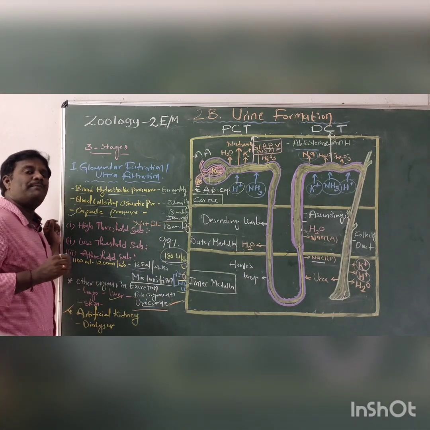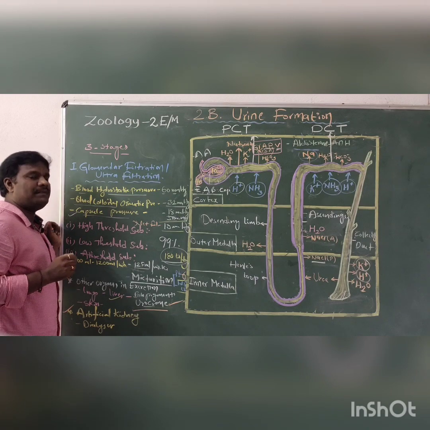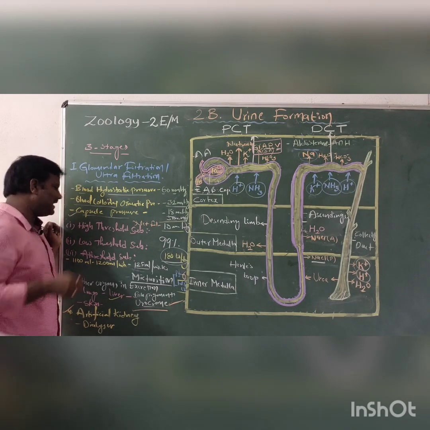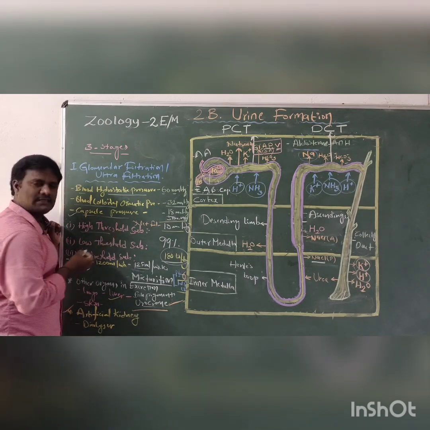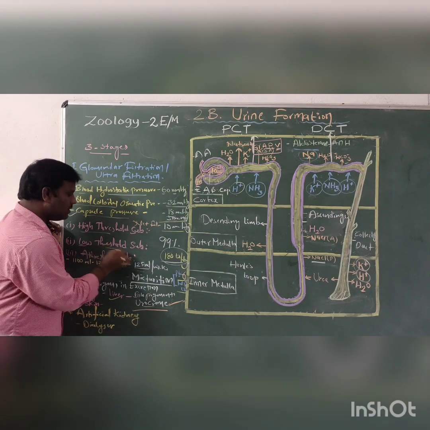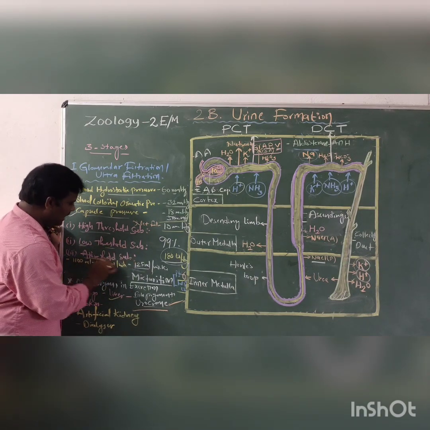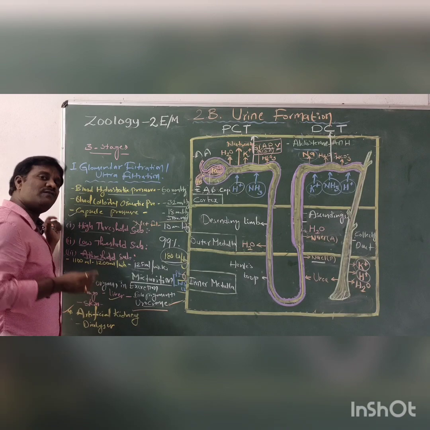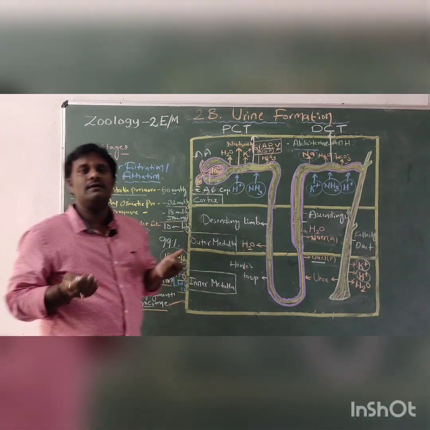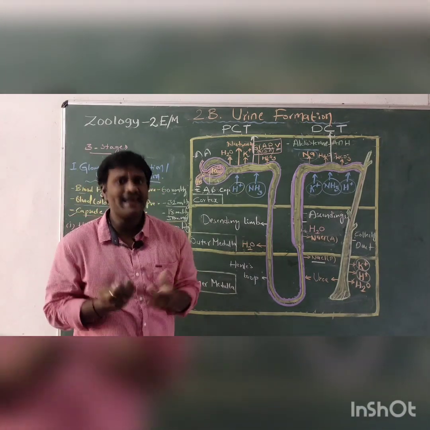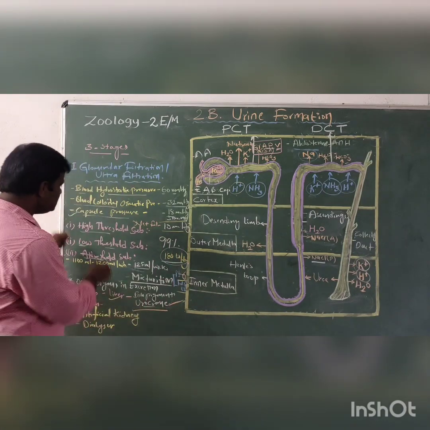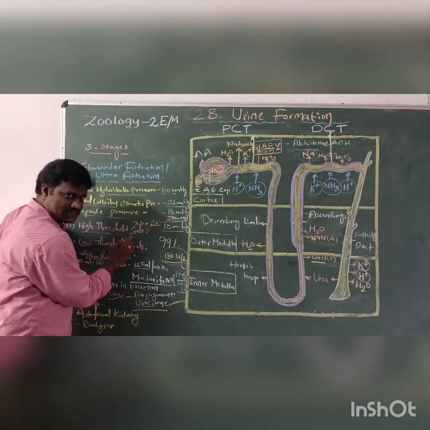The importance of these substances can be divided into mainly three types: high threshold substances, low threshold substances, and a threshold substances. Substances which our body needs at a higher level are called high threshold substances.